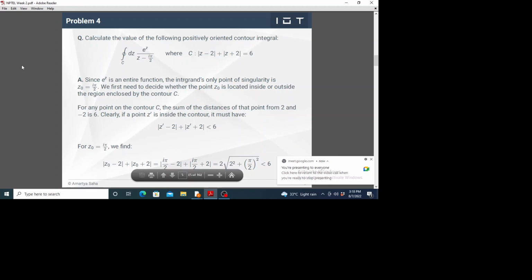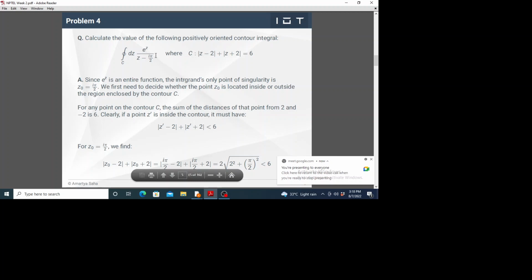Now we all know that. So it looks like we have to use Cauchy's integral theorem or formula, depending on whether this iπ/2 is inside or outside the contour.